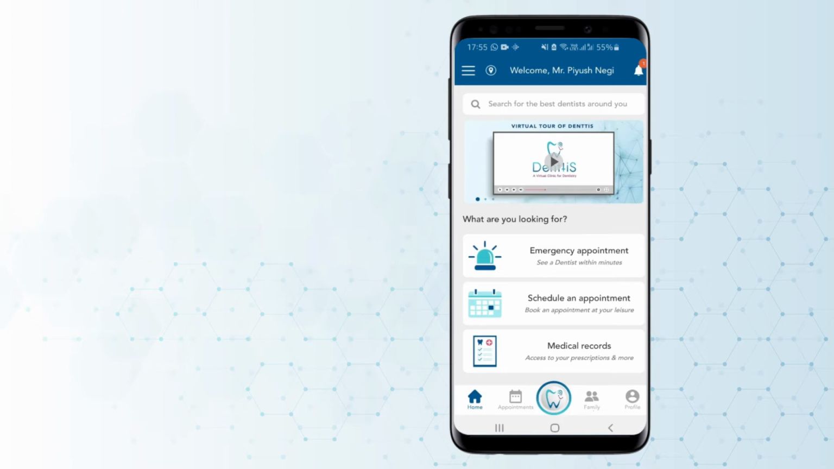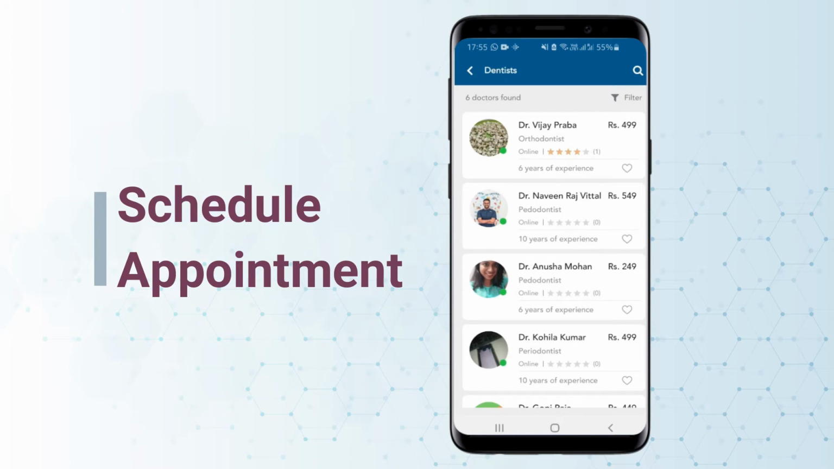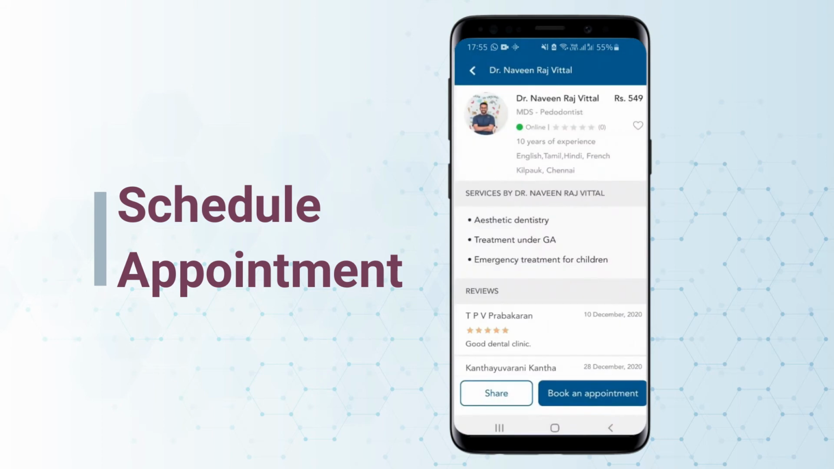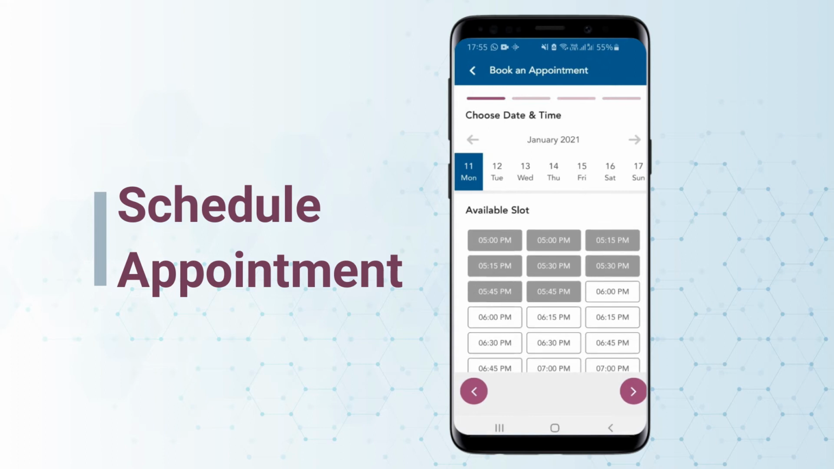Now let's schedule an appointment with the dentist and see how it goes. The user can see various dentists and their specialties, experience in the field, price for a consultation, and reviews from other users. The user will be asked to choose a time slot as per their ease.